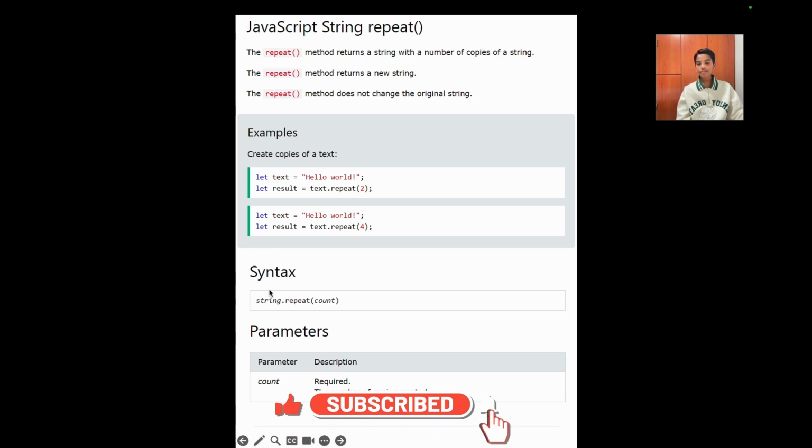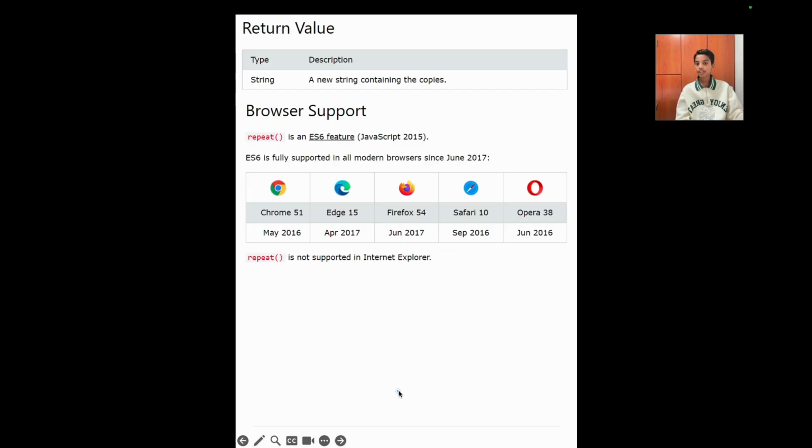Here the syntax for the repeat is string.repeat and then the count. And the parameter, this count variable over here, is the required number of copies wanted. And the return value is a new string containing the copies. So for browser support, repeat is an ES6 feature in JavaScript 2015. ES6 is fully supported in all modern browsers since June 2017. So as you can see over here, here's the table for all the browsers which support the repeat method and above. And please note that repeat is not supported in Internet Explorer.